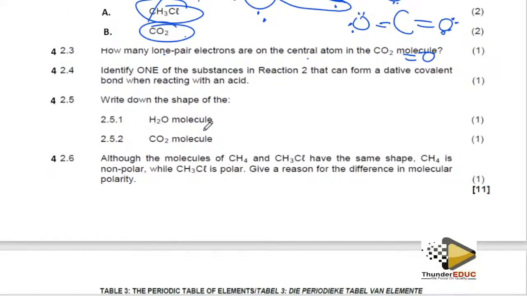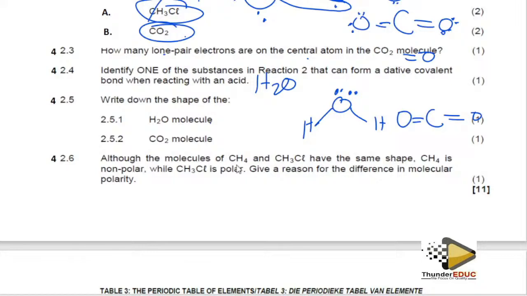So they are saying write down the shape of water. Identify one substance in the reaction. We have said the answer here is water. Then they're saying write down the shape of the water molecule. The shape here, we said that it forms a bent shape like this. Yes, it's bent, or sometimes you say angular. And then carbon dioxide is a linear shape.